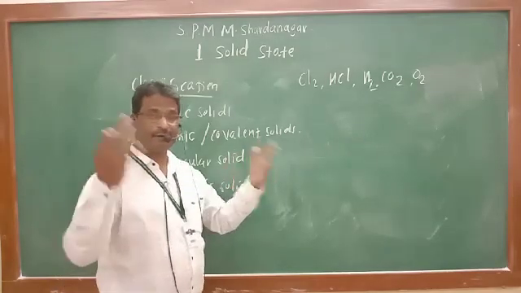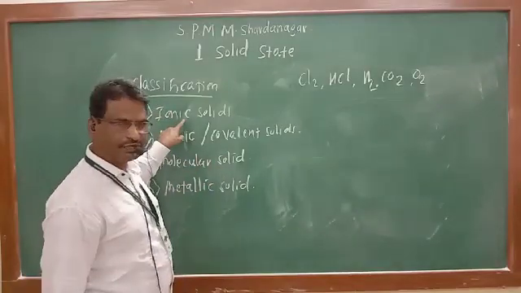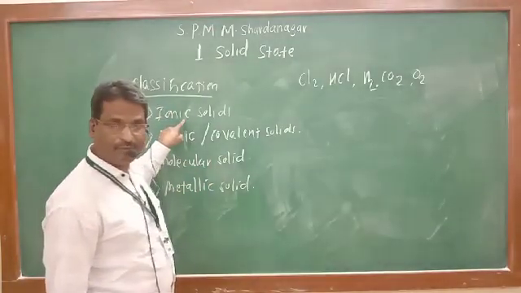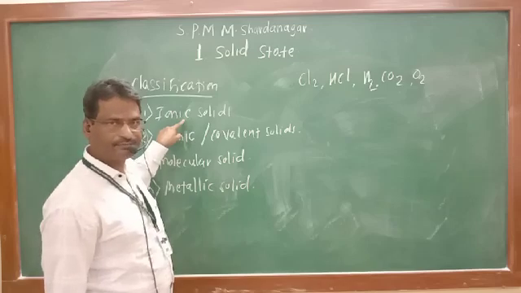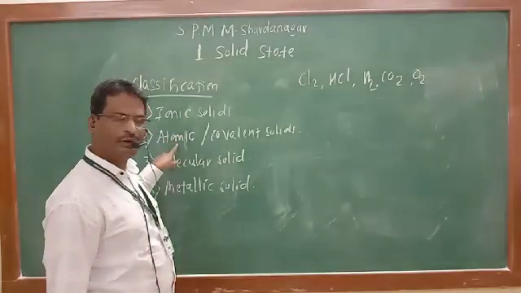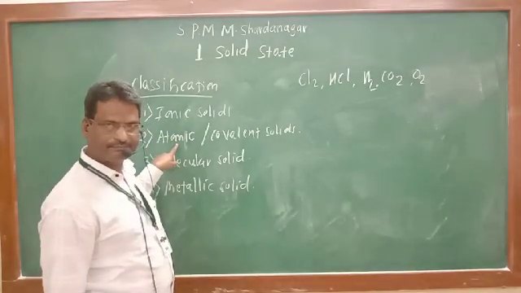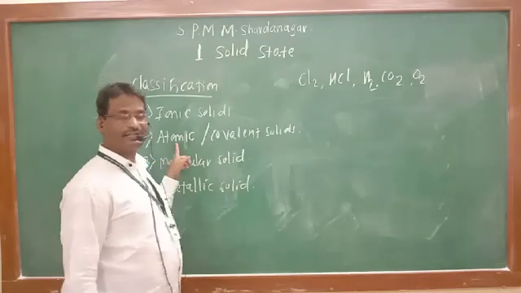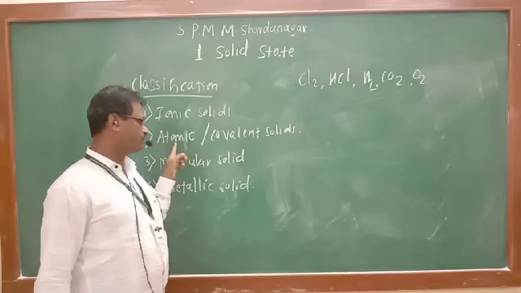Now there are different types of bonds in the molecular solids. See, in case of ionic solid, the type of bond I have told you is electrostatic force of attraction, ionic bond. In case of atomic or covalent solid, covalent bond is present, formed due to mutual sharing of electron.